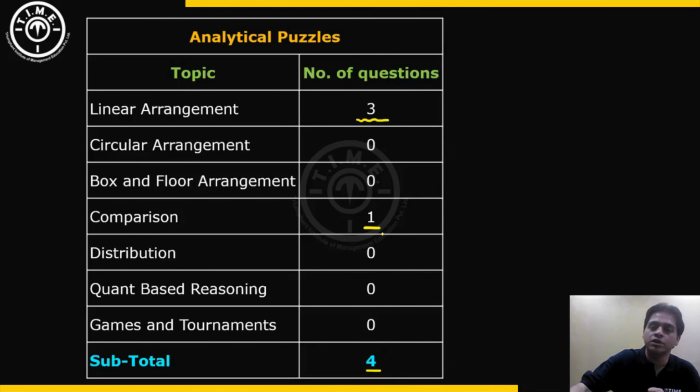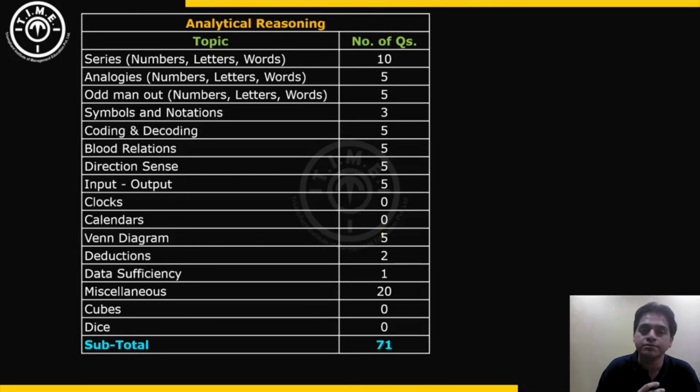Now let us focus on the analytical reasoning part. 71 questions were of analytical reasoning. In those questions, 2 question models dominated: the miscellaneous questions and series questions. Out of 71 questions, 20 questions were of miscellaneous question types and 10 questions were of series type. So let us go from top to bottom, discussing each type one by one.